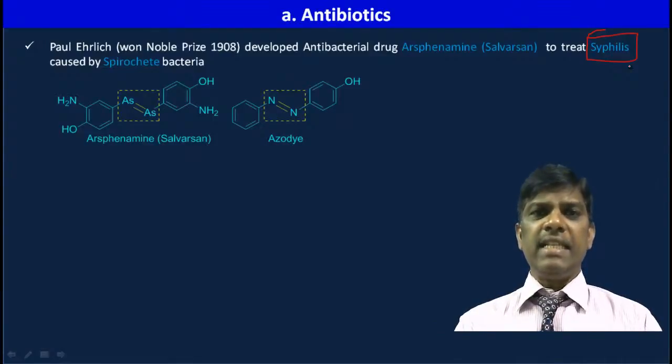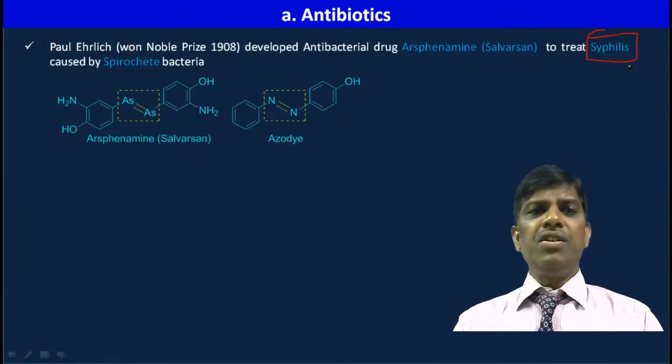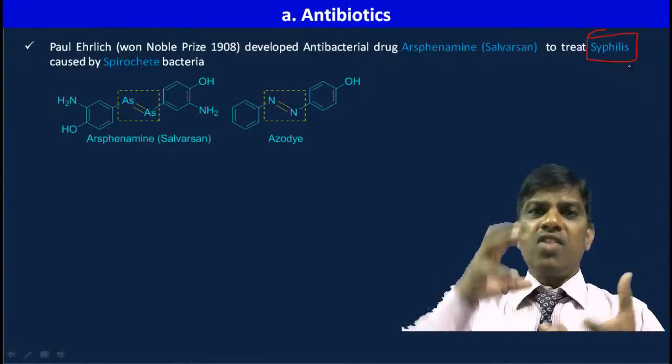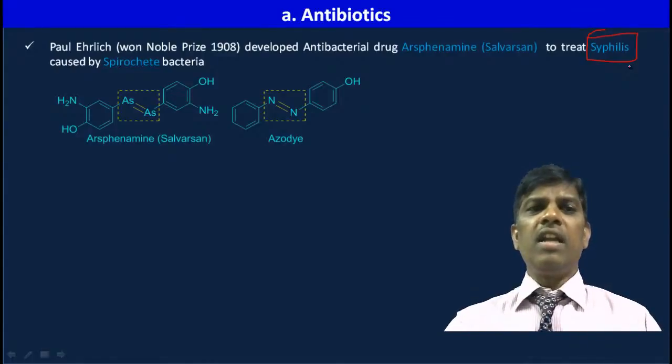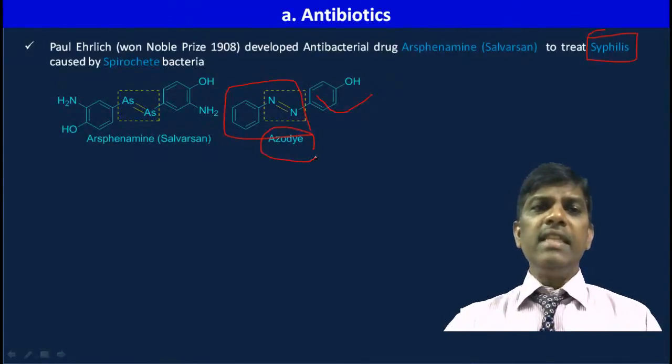These are also known as venereal diseases. Paul Ehrlich, who won the Nobel Prize for the invention of salvarsan in 1908, developed this antibacterial drug. This is the time when structural elucidation was started. He had been working on some dyes. We have learned that diazonium chloride, N2Cl, when treated with phenol, gives an azo dye. This azo dye has a nitrogen-nitrogen double bond.